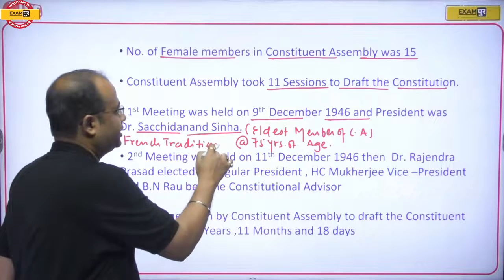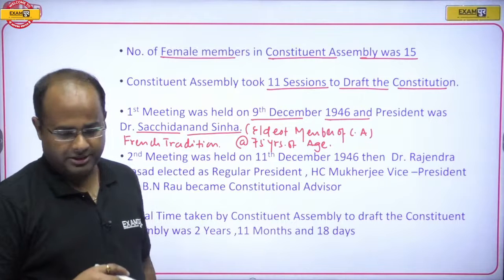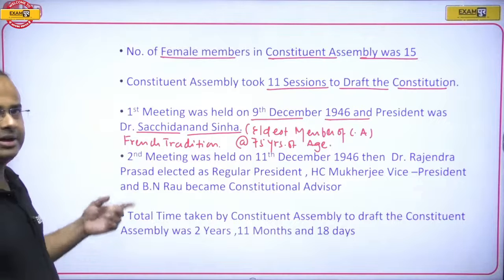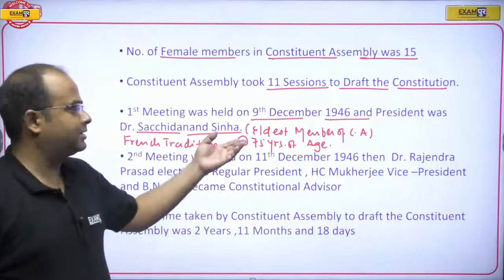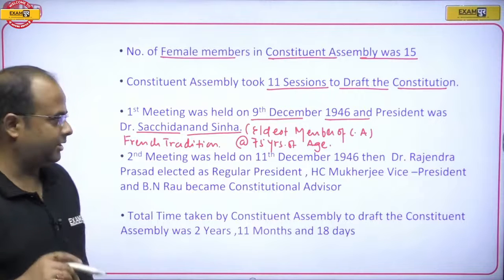It is a French tradition to make the oldest member the president. So therefore Dr. Sachidanand Sinha became the president. That is a French tradition, and since he was the eldest member of the Constituent Assembly, he became president.